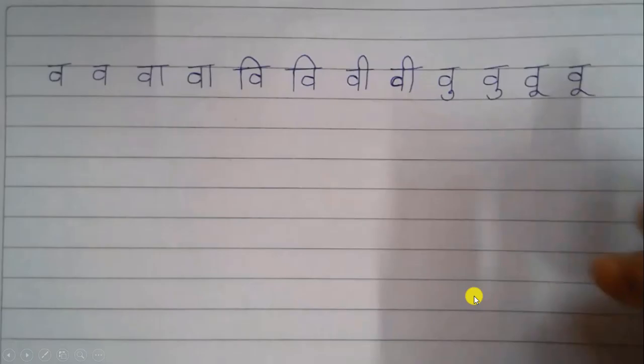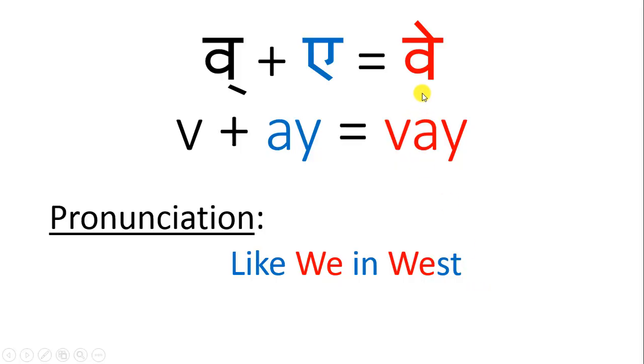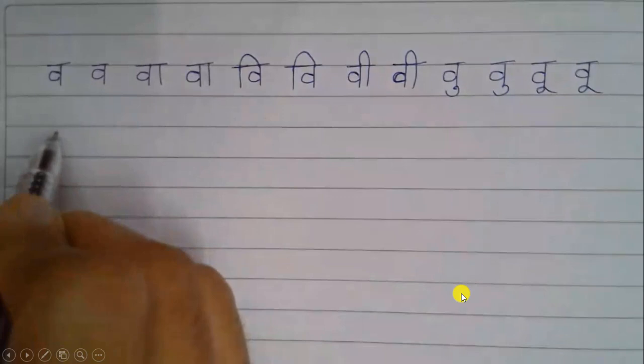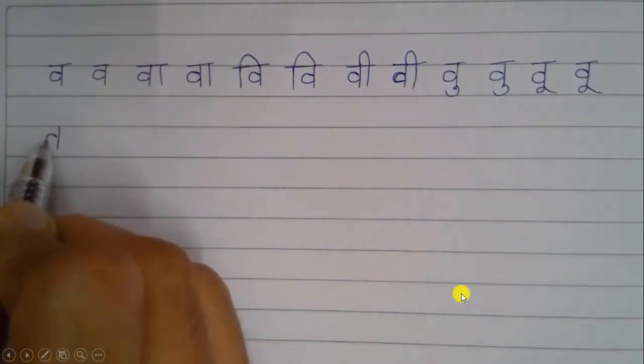All right. The next sound is way, and we get this sound way when we add V to a. V plus a equal to way. And way is pronounced like WE in west. Okay, and way is written like this.